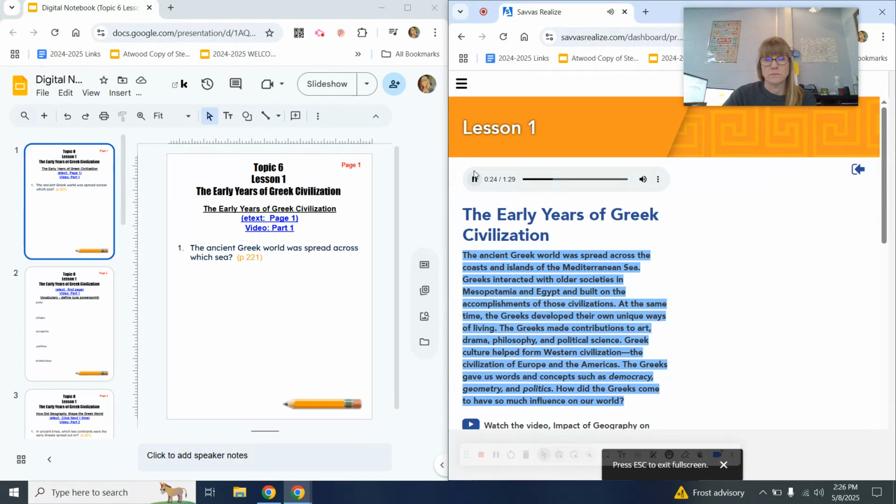The Greeks made contributions to art, drama, philosophy, and political science. Greek culture helped form Western civilization, the civilization of Europe and the Americas. The Greeks gave us words and concepts such as democracy, geometry, and politics. How did the Greeks come to have so much influence on our world?